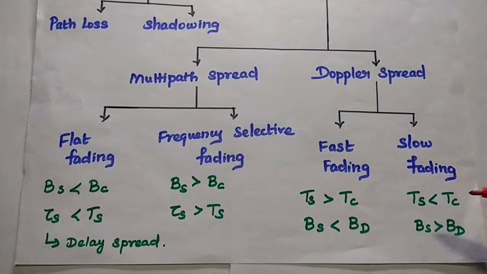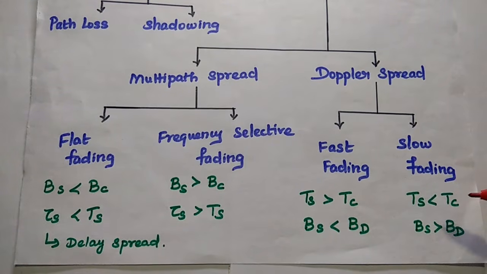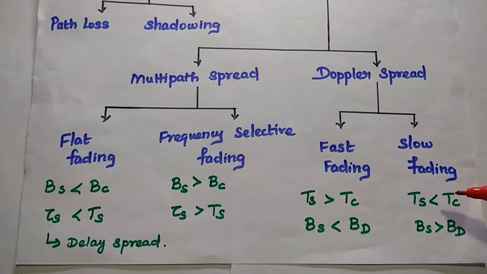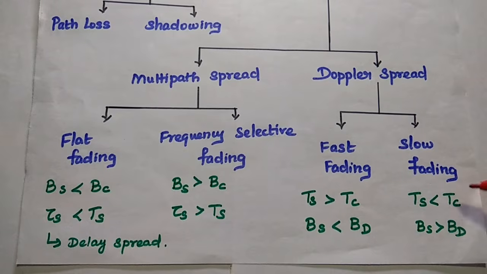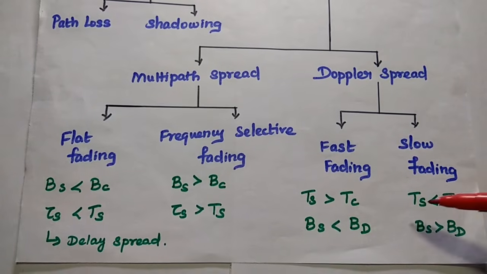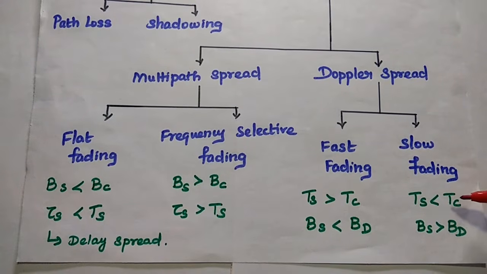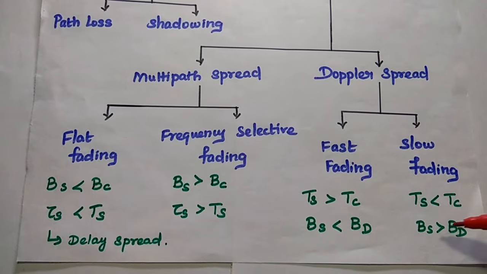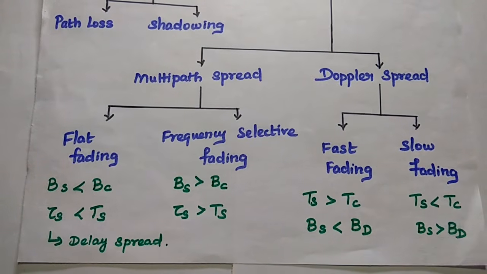Slow fading means the channel variation is slower than the baseband variation. So it is very slow. The changes happen slowly in this channel when compared with the input signal. So here TS is less than TC and BS is greater than the Doppler bandwidth. You all understand this one?